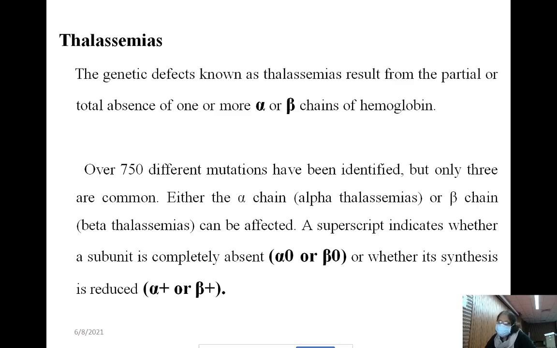Whatever is synthesized is quite normal, but synthesis is less. That's why it is partial synthesis, and due to this one part of the hemoglobin polypeptide chain is missing. If it is partial synthesis, lack of production is indicated by a plus superscript: alpha plus and beta plus.